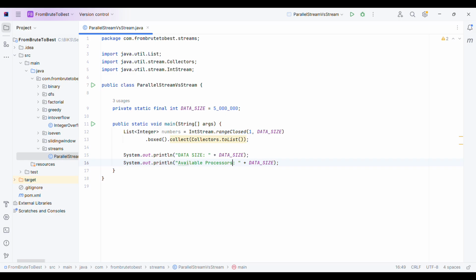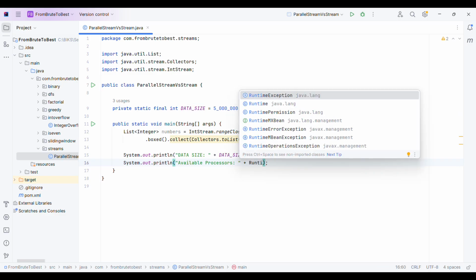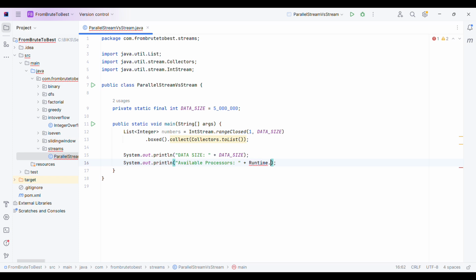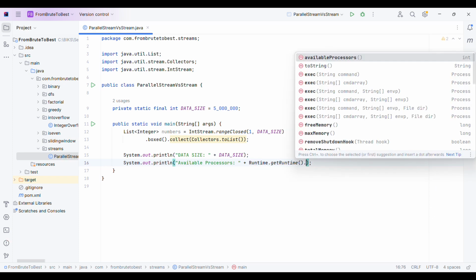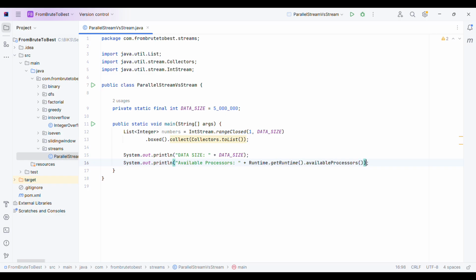I will use the Runtime class. So this will basically give me the available processors on my system.